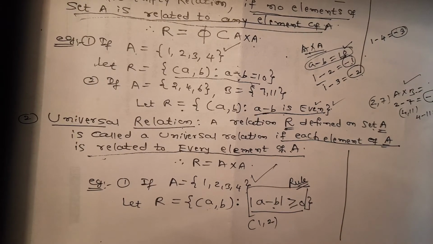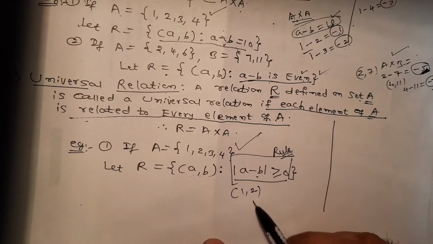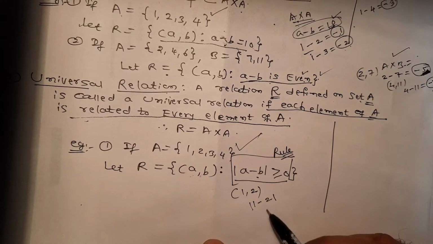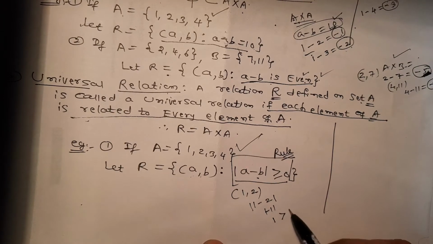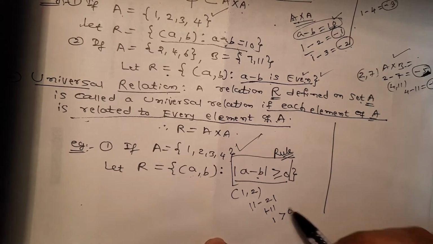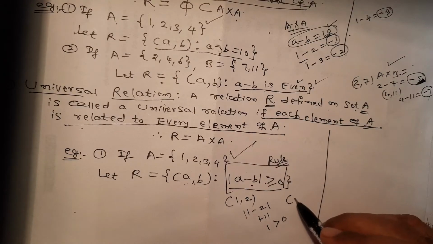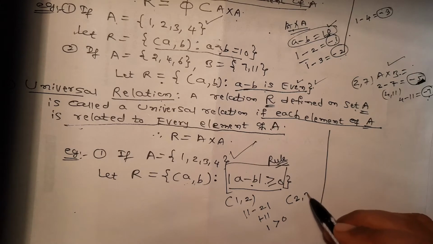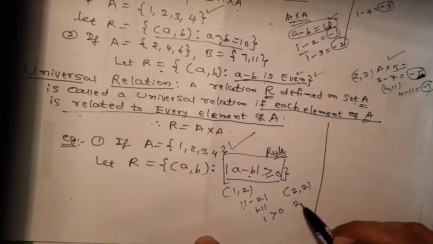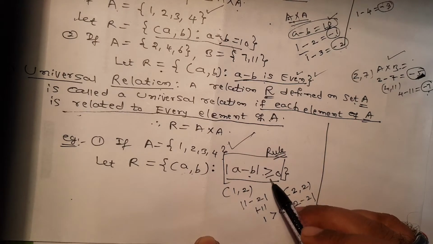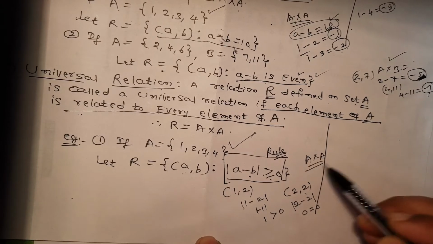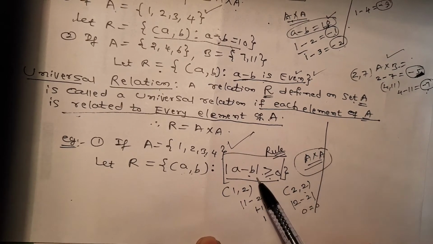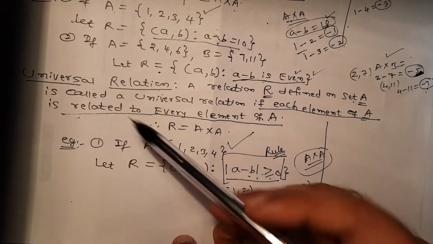Say I take 1, 2. Let me take 1 minus 2, which is minus 1. The mod of minus 1 is 1, and we know 1 is positive, greater than 0. So it satisfies this. You can take any pair. Say 2, 2. If you make the difference, 2 minus 2 is 0, and we have said greater than or equal to 0, so it satisfies. So every element of A cross A satisfies this rule. Such relations are called universal relations.